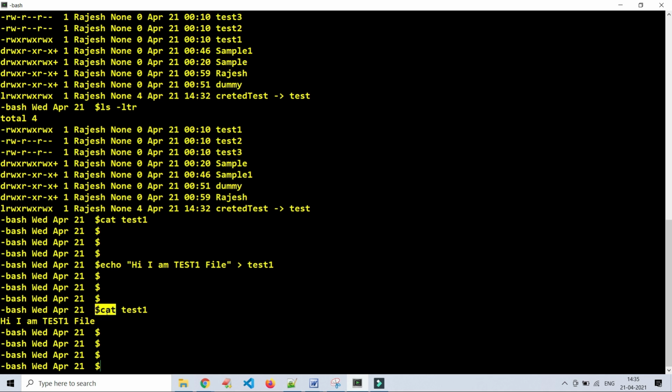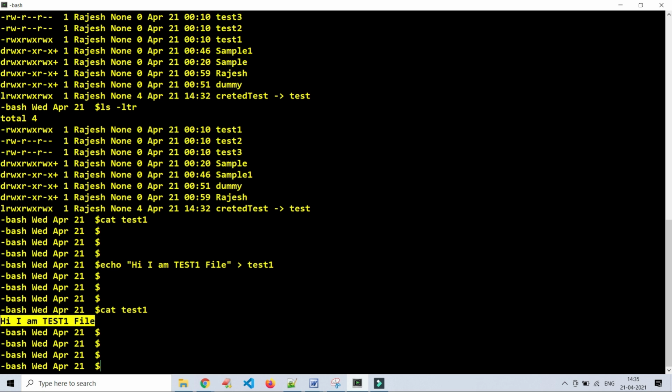There are a few other ways to view the file data. However, I am just telling you this is the cat command we are using to view the file content. See, earlier there was no data. Now we have entered some data to the test1 file. If you try to view it, you can see whatever data we have given is displayed here. Okay, we have some data in the test1.